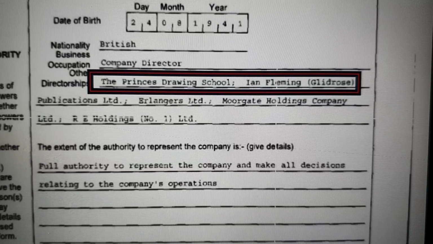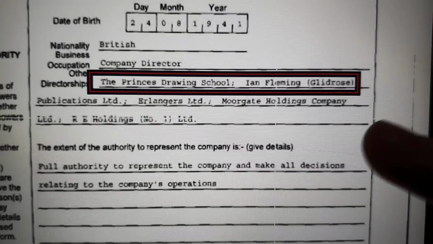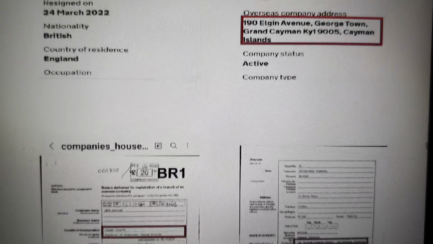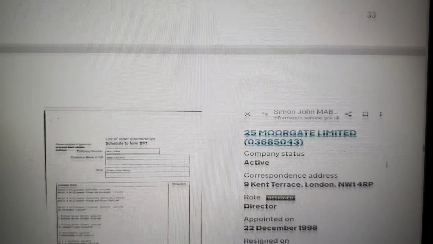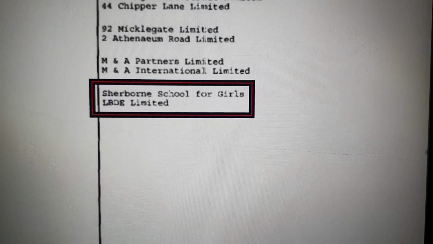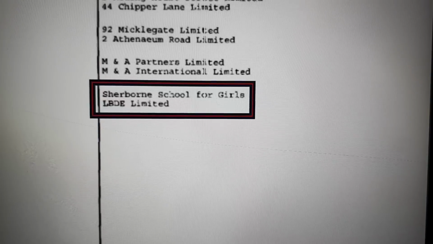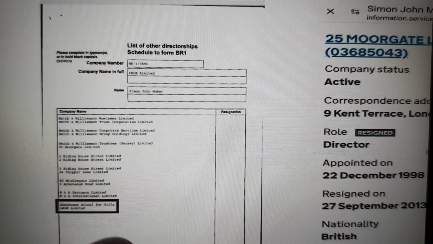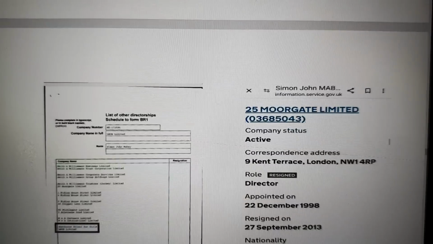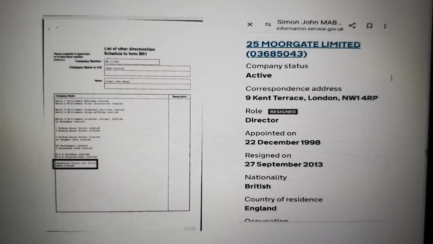company's house registration system. But Ian Fleming was a former MI6 agent. So there's an MI6 connection through to all of this. So remember, there's a James Bond, because Ian Fleming wrote the James Bond books. So the information suggests that I've got a connection through to James Bond, and you'll see that later. Here we've got a link on the same document to Sherborne Schools for Girls. That's a school within Dorset, and that's featured in previous documents.